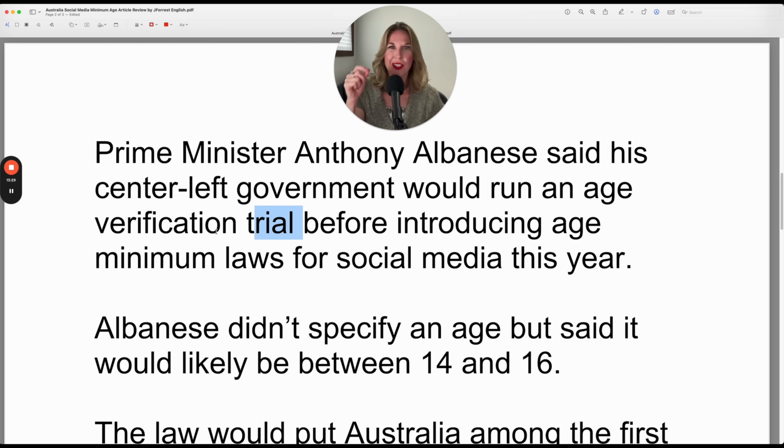Age verification tells you what type of trial. Trial can be considered a test, so an experiment to see how something works. And run a trial simply means to start a trial, to implement a trial, to conduct a trial or test. So you can run a test, you can start a test as well.